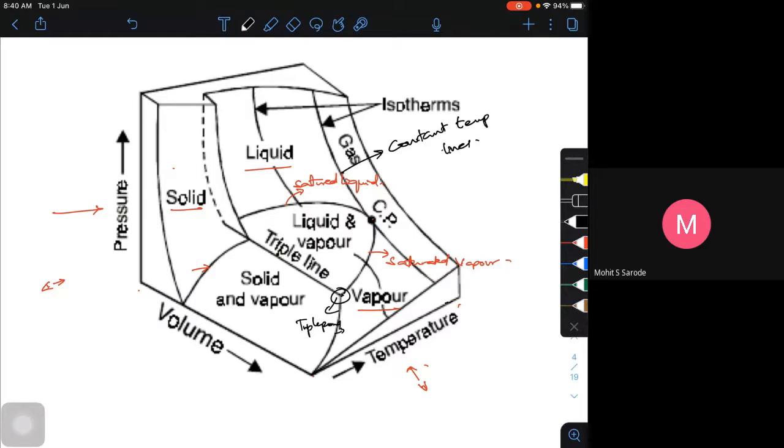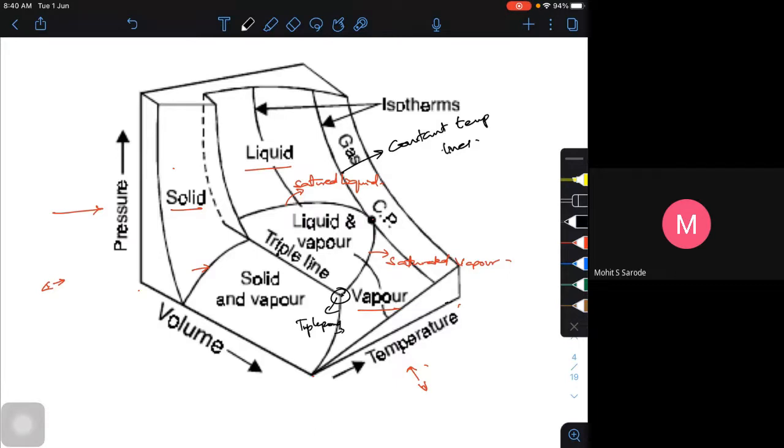Okay. And all the equilibrium states for a pure substance, whether it is in solid phase, or melted to liquid phase, or converted to vapor, all the things can be shown at one go. Critical point, sublimation curve, vapor line, everything I can show in one go. That's the advantage of having this.